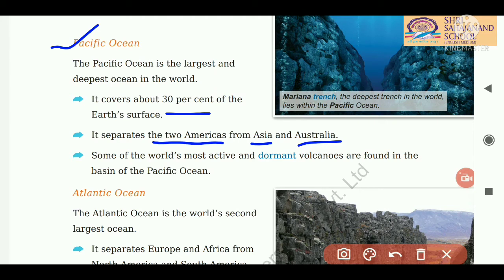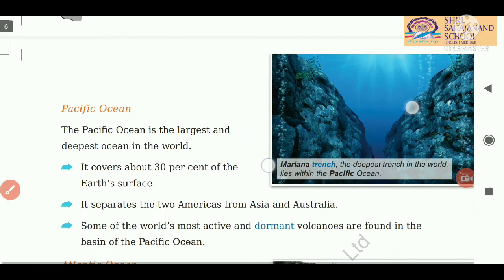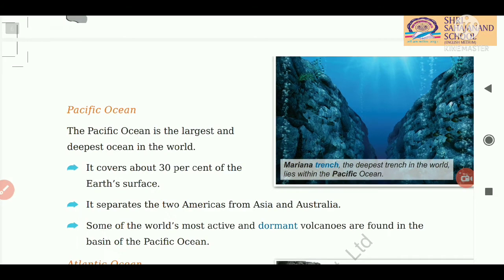And this type of volcanoes are found in the basin of the Pacific Ocean, meaning they can be found in the depth of the Pacific Ocean. Students, you can see on the screen a picture of the Mariana Trench. The deepest trench in the world lies within the Pacific Ocean, and this is the trench. A trench means a long, deep and narrow hole in the ocean floor.